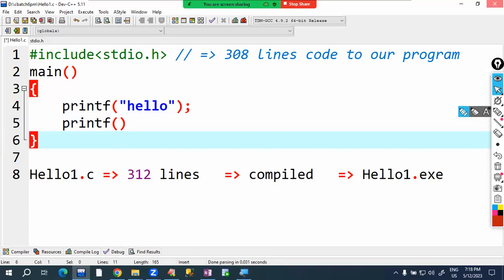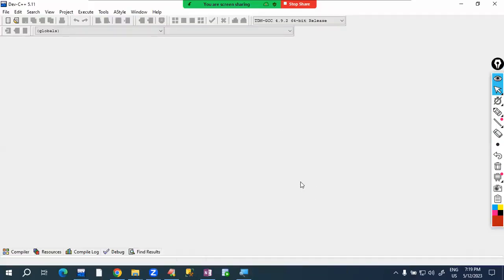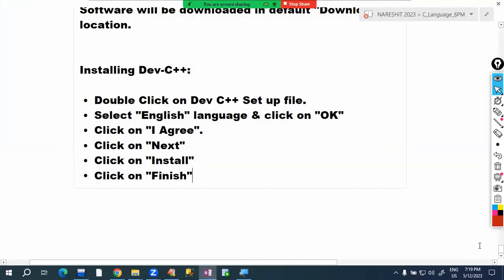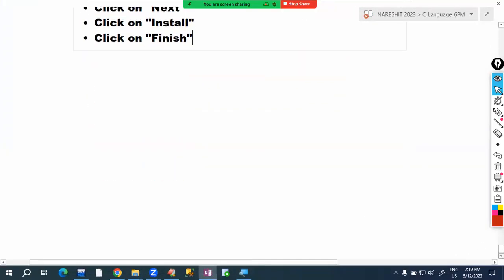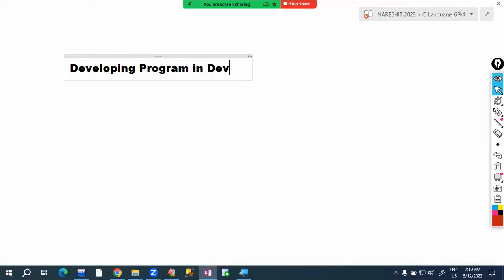Now I am opening a fresh Dev C++ screen, double clicking on Dev C++. Now we want to write a new program. How can we develop a program in Dev C++?